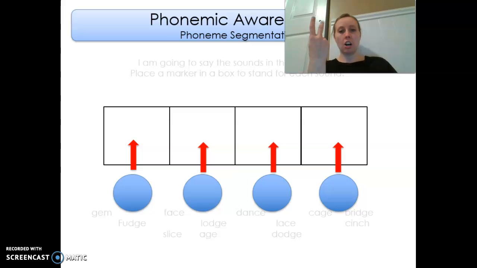Lodge, l, o, j. 3 sounds. Lace, l, a, s. 3 sounds. Cinch, s, i, n, ch. 4 sounds. Slice, s, l, i, s. 4 sounds. Age, a, j. 2 sounds. Dodge, d, o, j. 3 sounds.